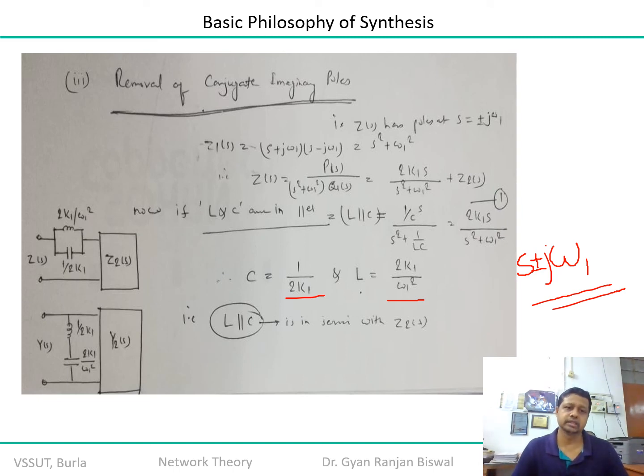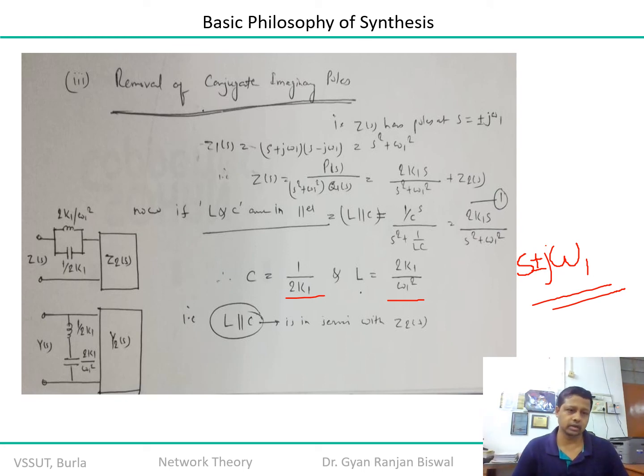The parallel LC tuned network in the impedance function can be equally replaced, by applying the duality property, by an equivalent series LC network where the value of L is replaced by C dash and the value of C is replaced by L dash. Remember here L dash and C dash are not first derivatives. They are something different from L and C. For your understanding, if you refer to the duality property we discussed in module number 1, you can get those points, if you have any doubt.